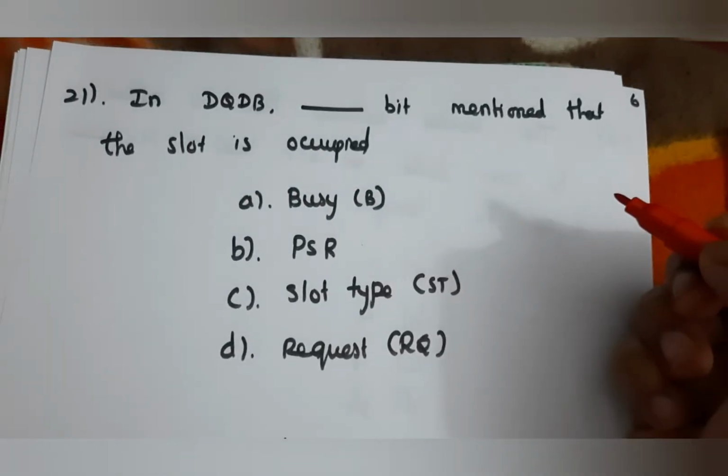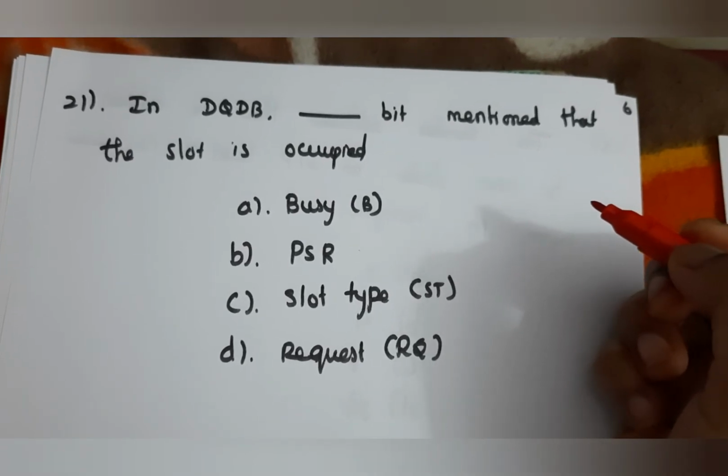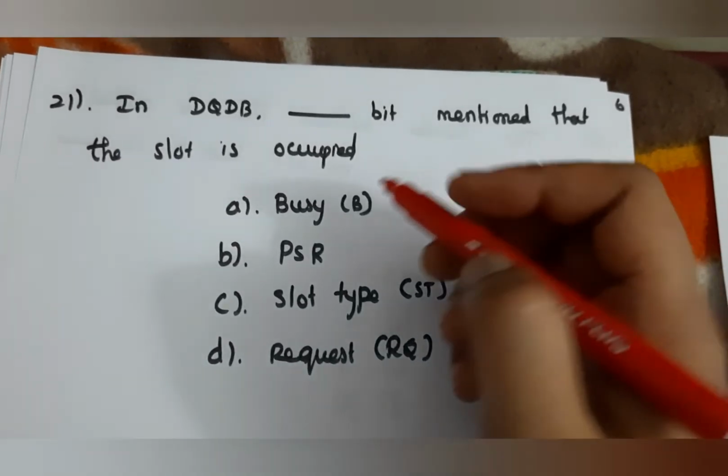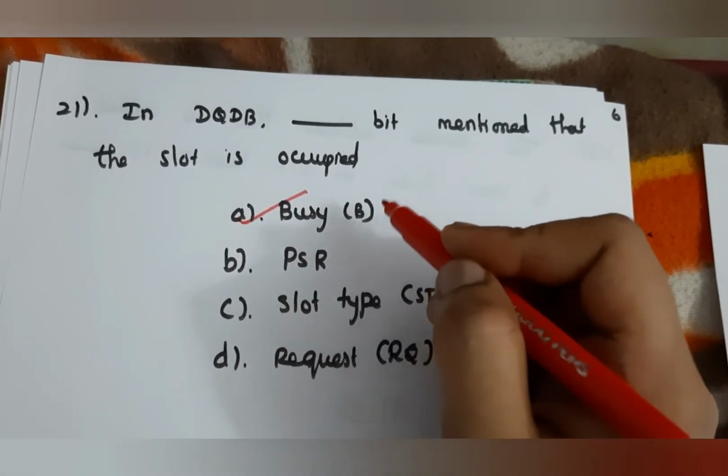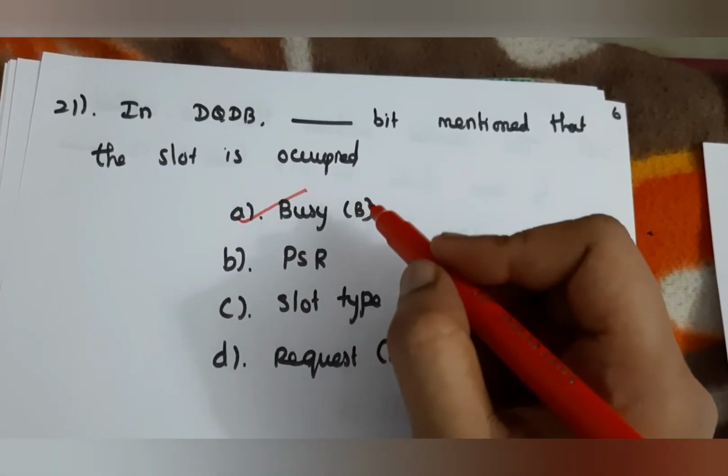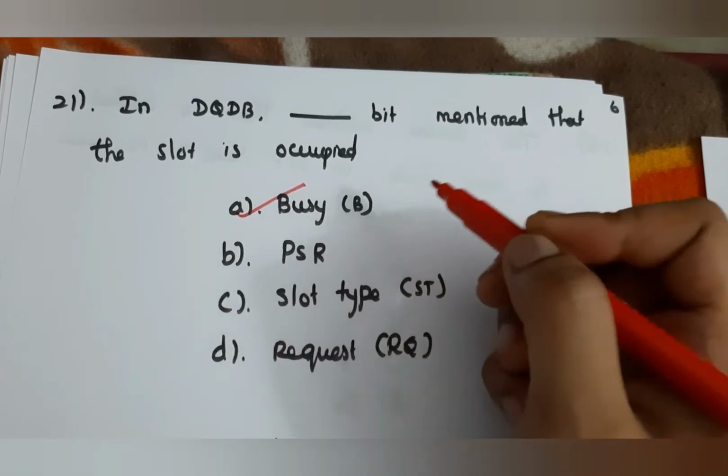Next question, in DQDB, the dash bit mentions that the slot is occupied. The slot being occupied is indicated by the busy bit. This is set when the slot is occupied. So here the answer is A, busy.